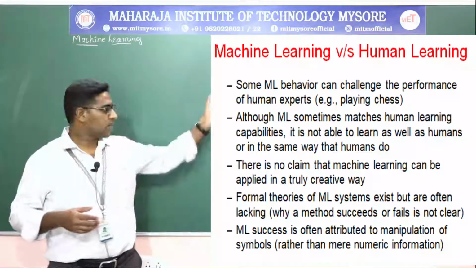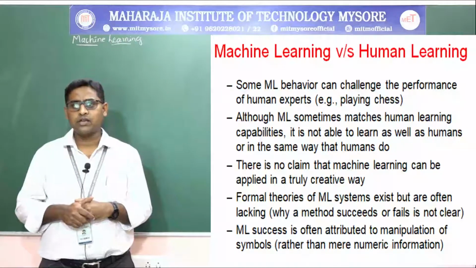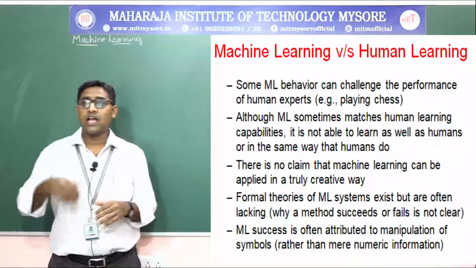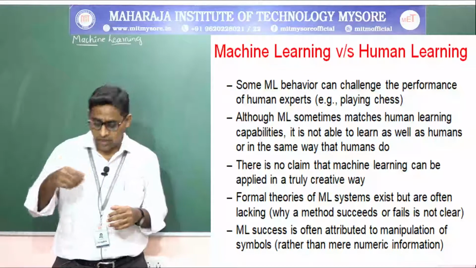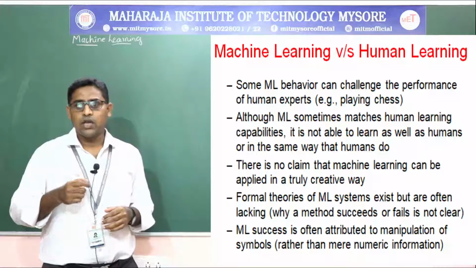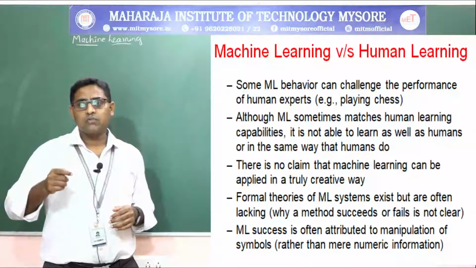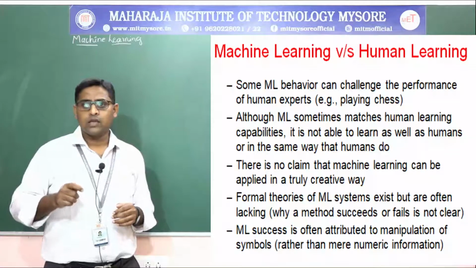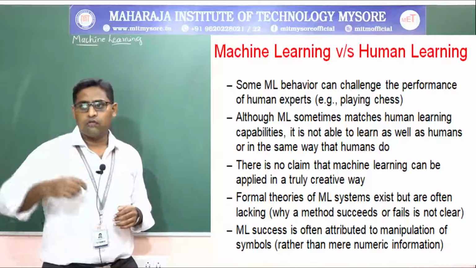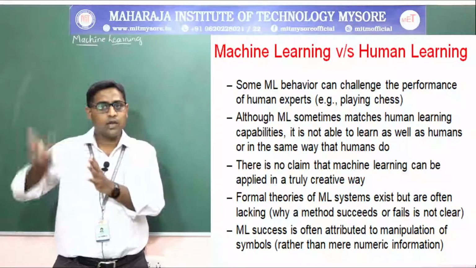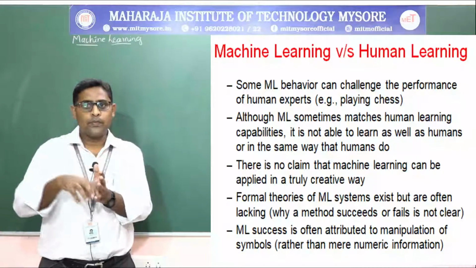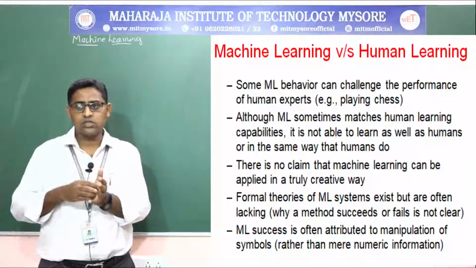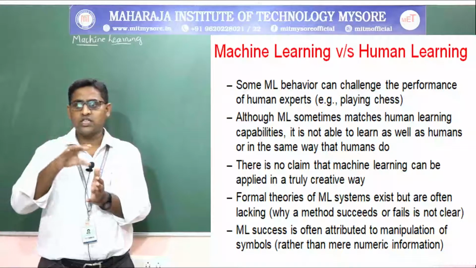Although machine learning sometimes matches human learning capabilities, it is not able to learn as well as humans or in the same way that humans do. Vishwanathan Anand will do more games and practice sessions for playing chess, learning better or the best possible moves so that he knows which is the best one.